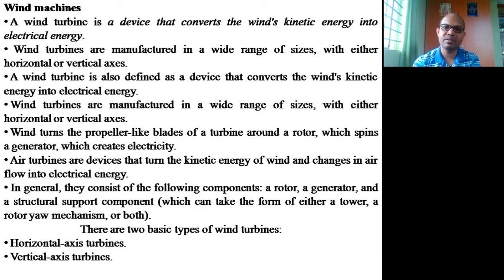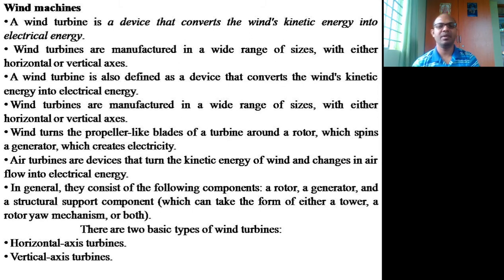The wind turbine is also defined as a device that converts the wind's kinetic energy into electrical energy. It is being repeated. The wind turns the propeller-like blades of a turbine around a rotor, which spins a generator, which creates electricity. Wind turbines are devices that turn the kinetic energy of the wind into electrical energy. In general, they consist of the following components.